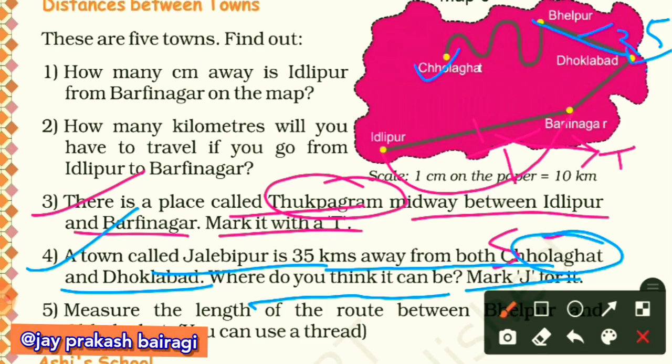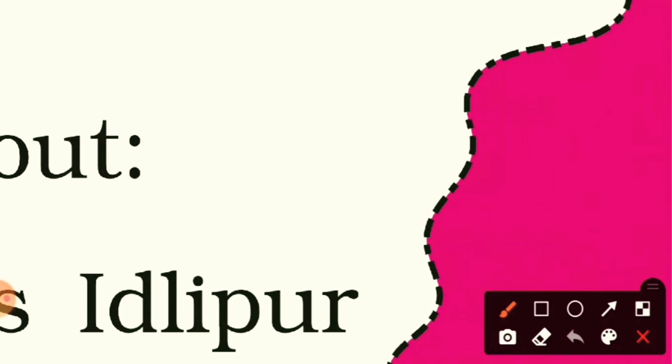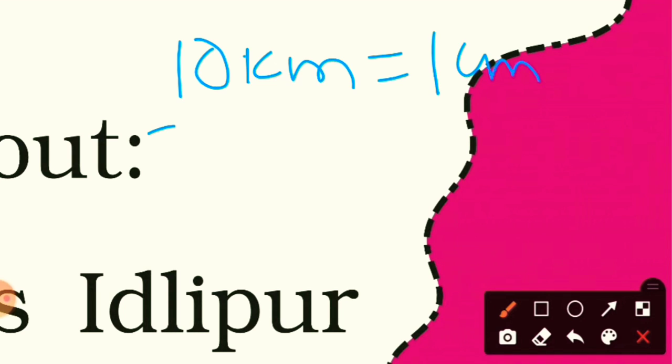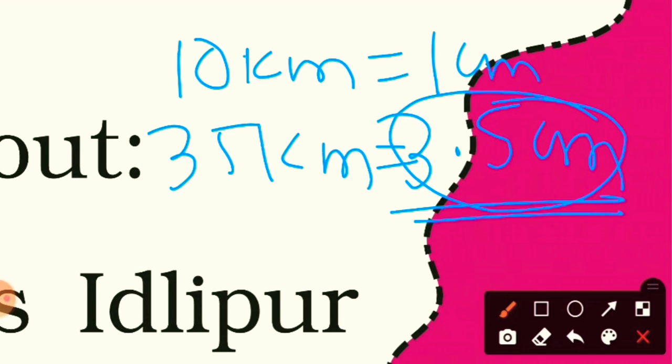Okay, one thing here you have to understand that 10 kilometer means 1 centimeter here. So 35 kilometer, it means 3.5 centimeter on the map. So we have to measure 3.5 centimeter.